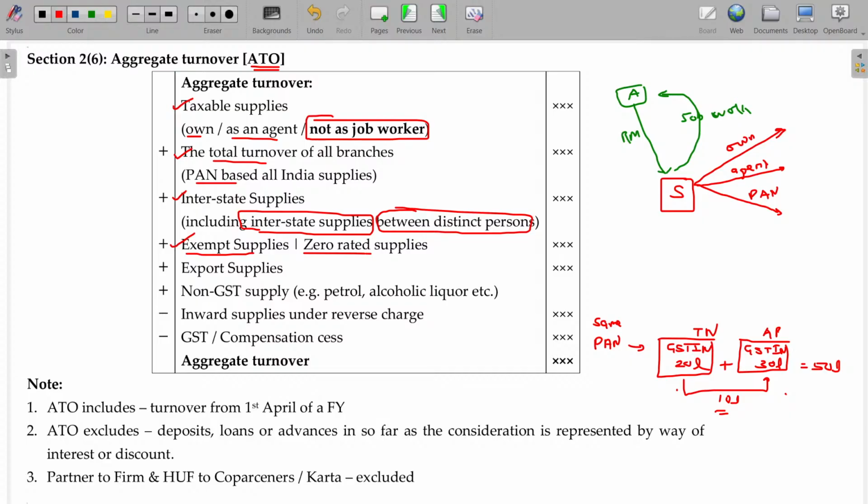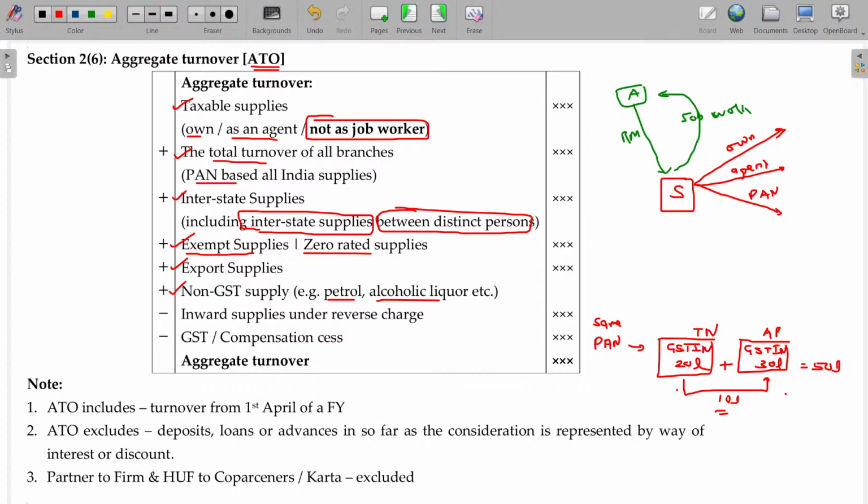For aggregate turnover calculations, you have to take own sales, as an agent if you are selling, and PAN based all India supplies will be includable. Interstate supplies, even if the supply is between distinct persons, will also be included. Exempted supply and zero rated supply also be included. Export supply should also be included. Okay. Even non-GST supply should also be includable. What is called non-GST? Petrol, alcoholic liquor, currently will not be a GST item. Though it is not a GST item, for the turnover calculations, 150 lakhs and above calculations, this will be forming part.